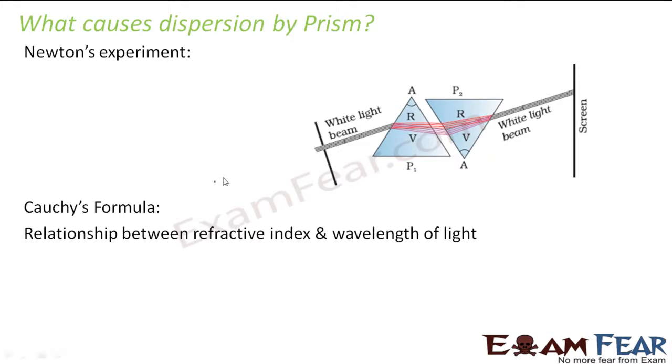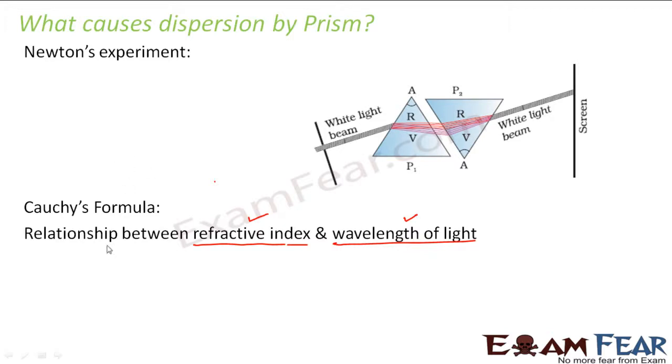He said that this prism, since it is made up of glass, it has got a refractive index of its own. Now, when this white light beam enters the prism, each color present inside the white light has a specific wavelength of its own, right? And he told that each wavelength is related to the refractive index by a formula.